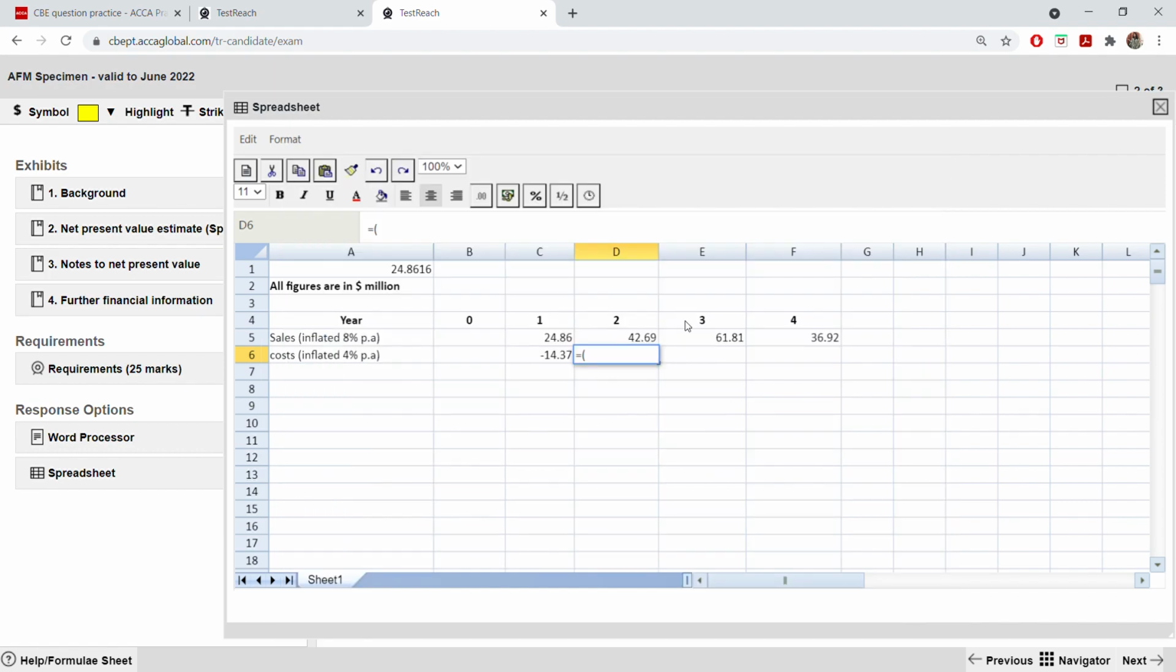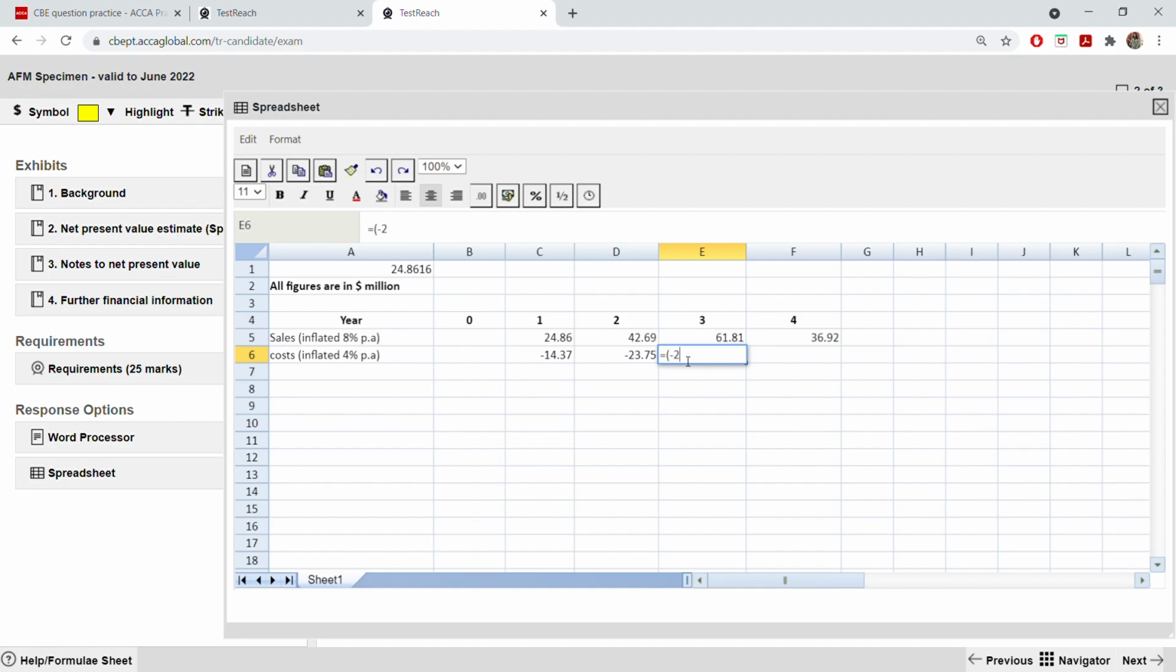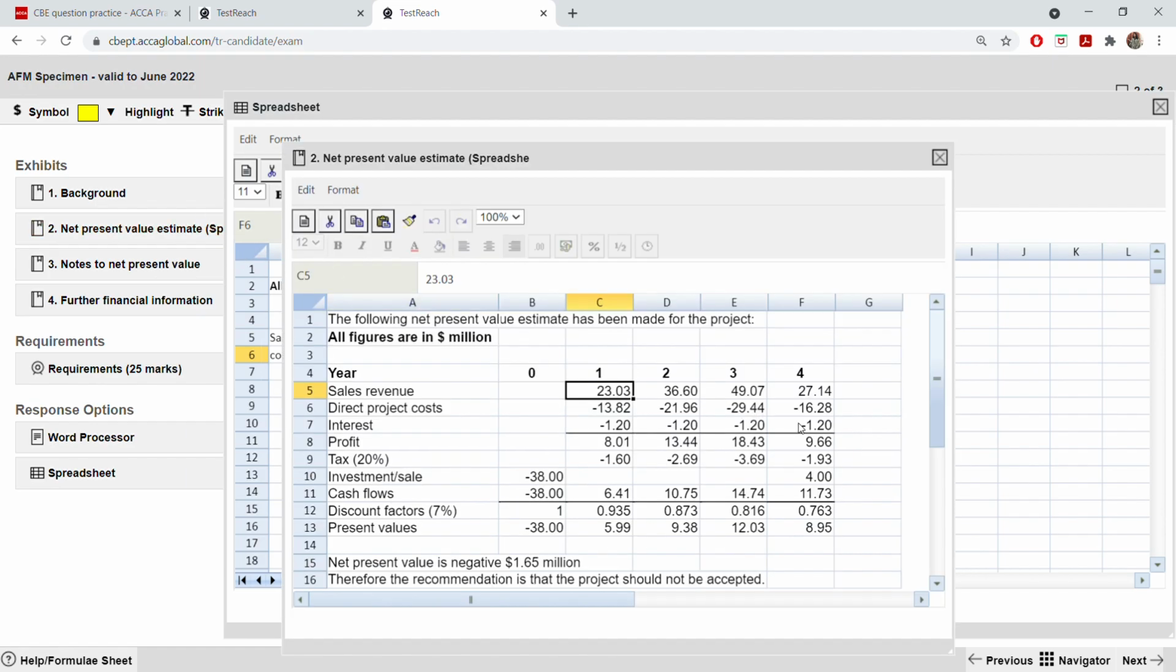21.96, minus 21.96 multiply by 1.04 to the power 2. What's happening here? Minus 29.44 multiply 1.04 to the power 3, and here equal to minus 16.28.